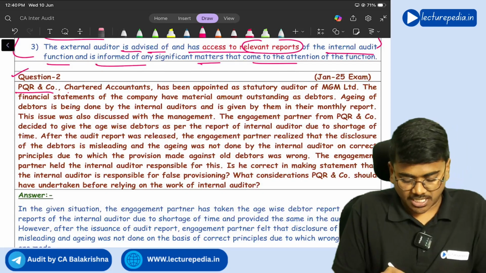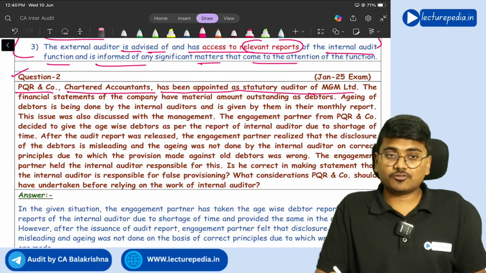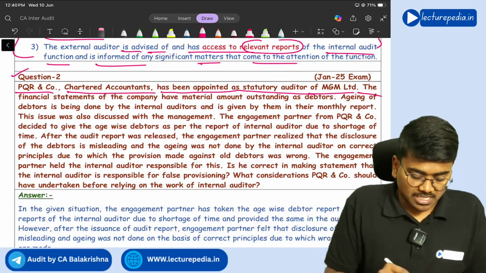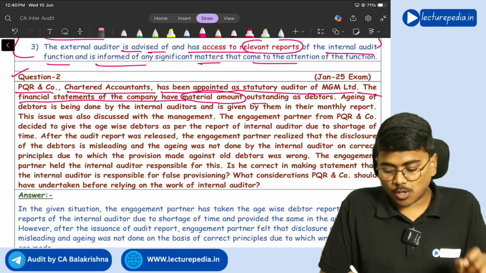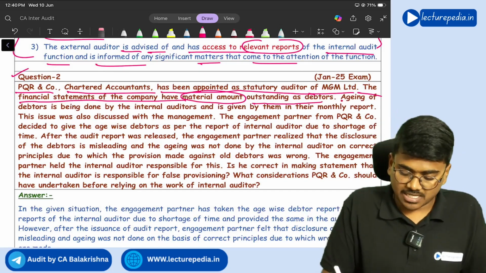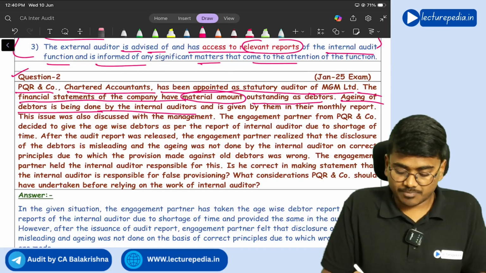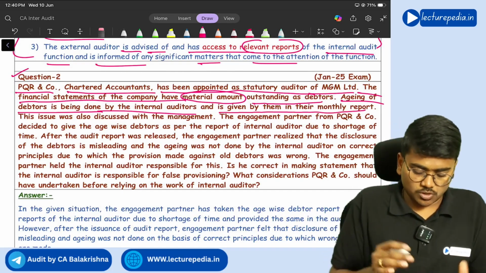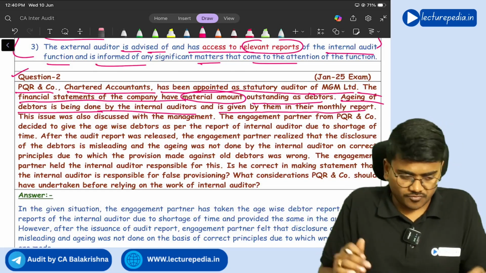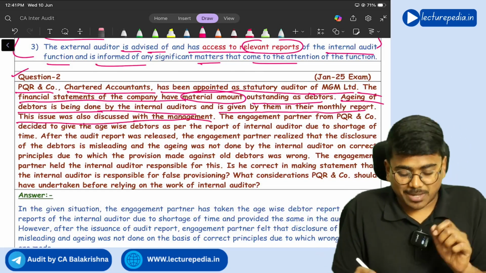Next, question number 2. PQR and Company, Chartered Accountants, has been appointed as statutory auditor of MGM Limited. The financial statements of the company have a material amount outstanding as debtors. Aging of debtors is being done by internal auditors and is given by them in their monthly report. So internal auditors are doing the aging of debtors. This issue was also discussed with management.